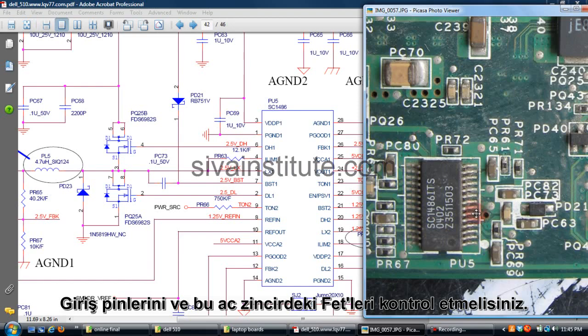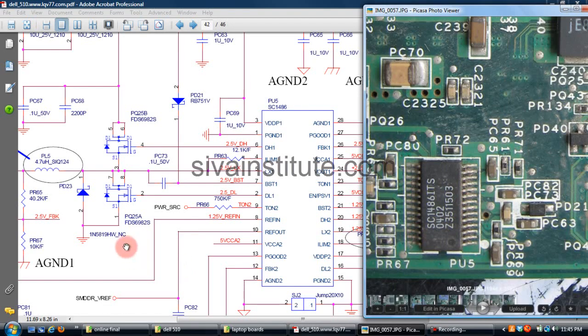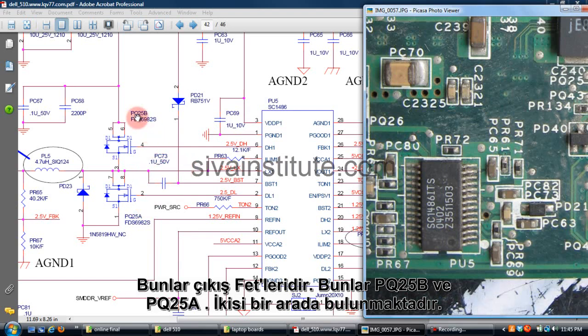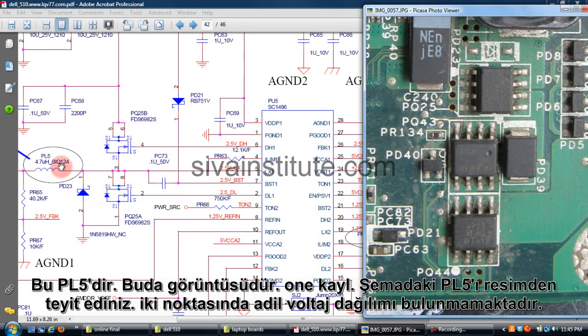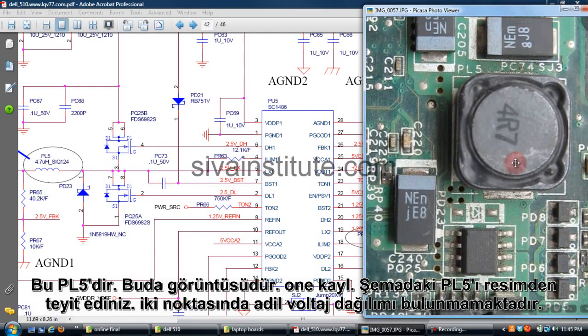If there is no voltage at this point, you should check the input pins and change this IC. These are the output FETs, PQ25B, PQ25A. So this is 2 in 1. See here, PQ25. This is the output, PL5. See here, PL5.